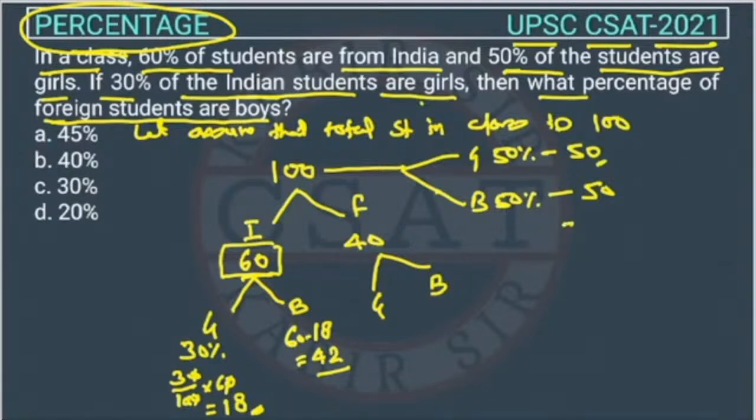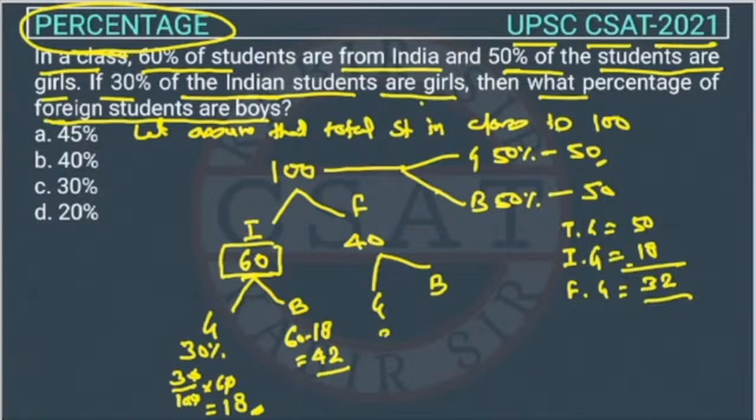So total girls they have given are 50, Indian girls are 18, then foreign girls will be 50 minus 18. This will be 32. So foreign girls are 32. If foreign girls are 32, then foreign boys will be 40 minus 32. This will be 8.